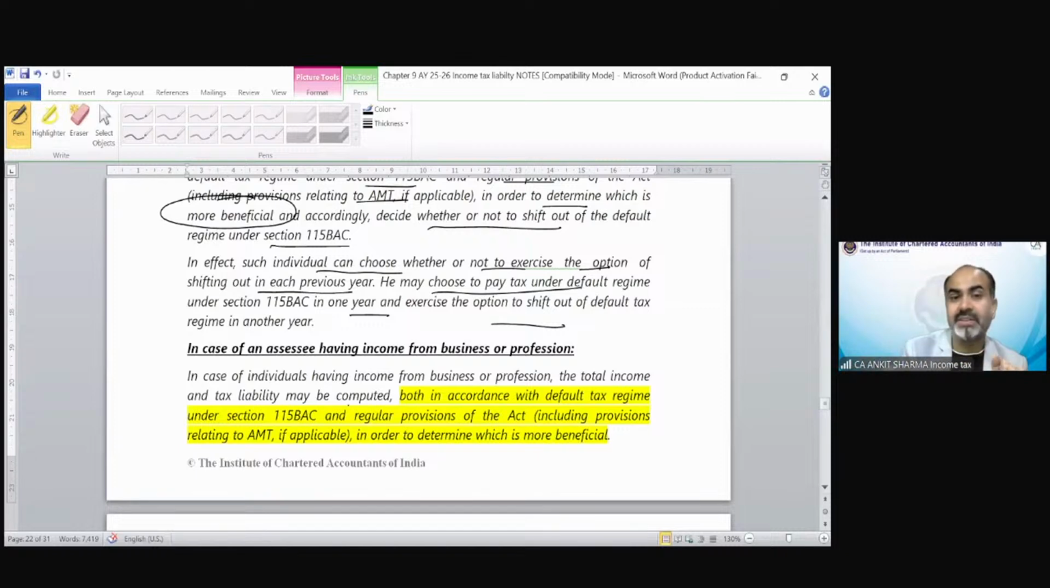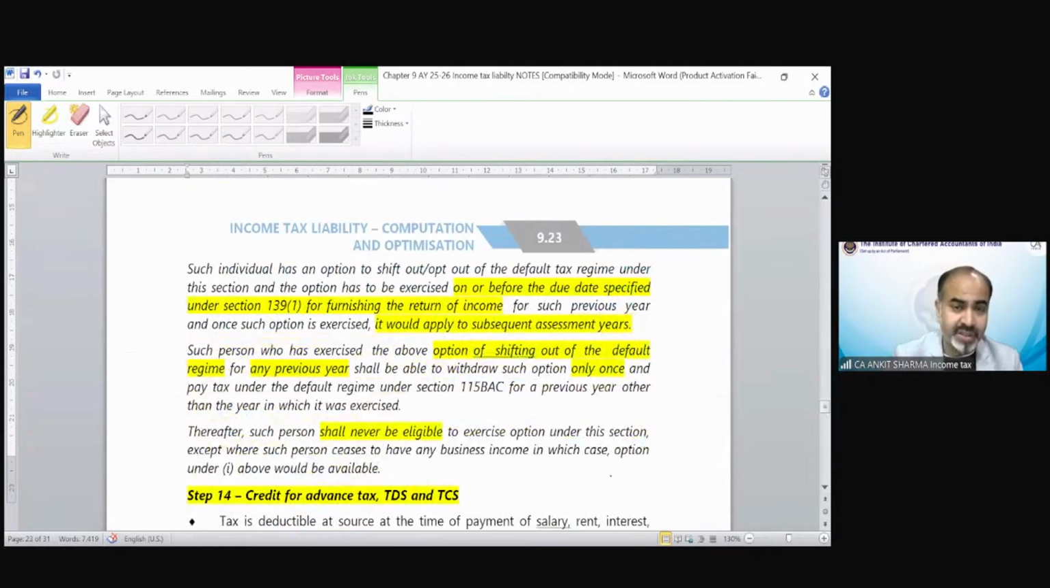The provision says, in case of individuals having business or profession, the total income and tax liability may be computed both in accordance with default tax regime and regular provision of the Act, including the AMT, in order to determine which is more beneficial. So you can do this. You can find out the most beneficial method, but every year changing is not allowable. Here are the provisions for this.